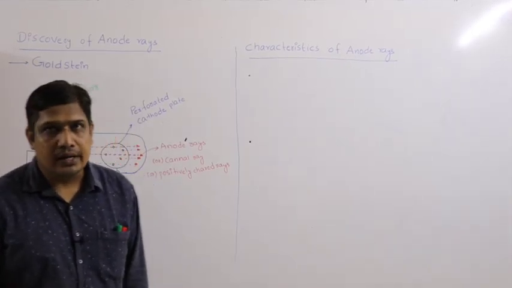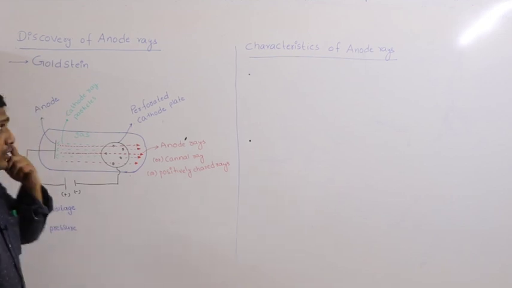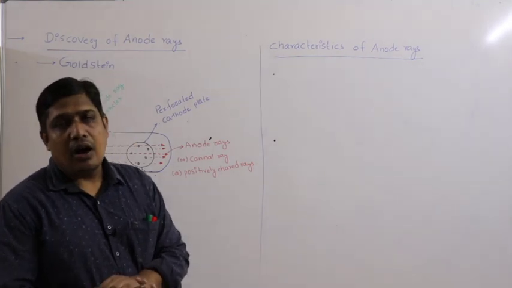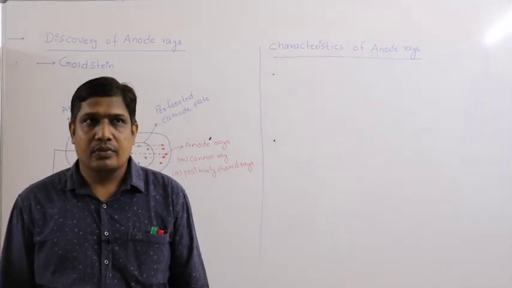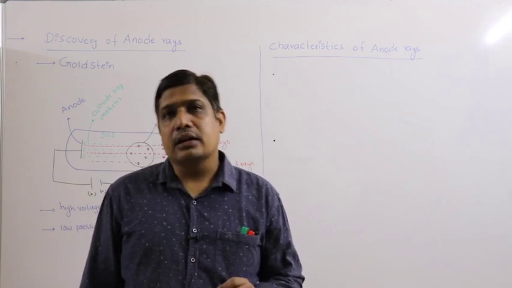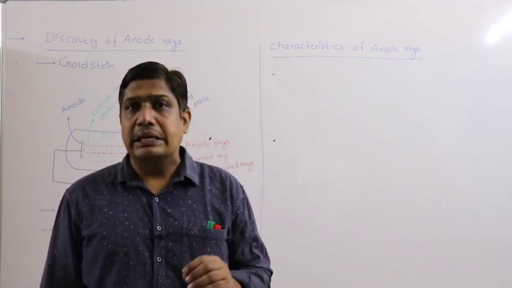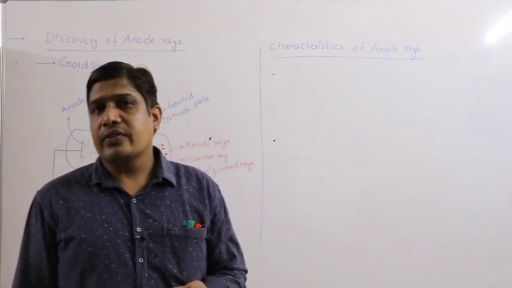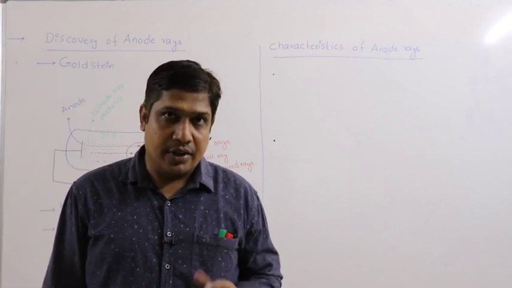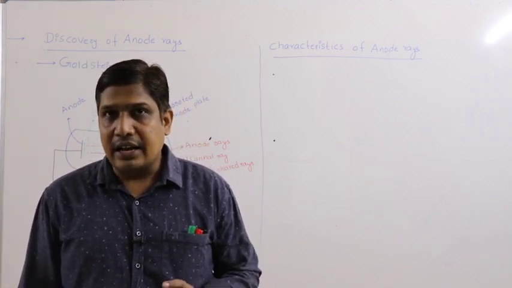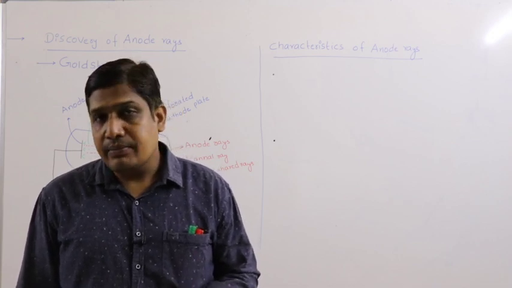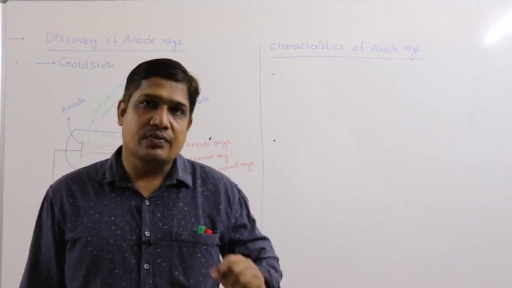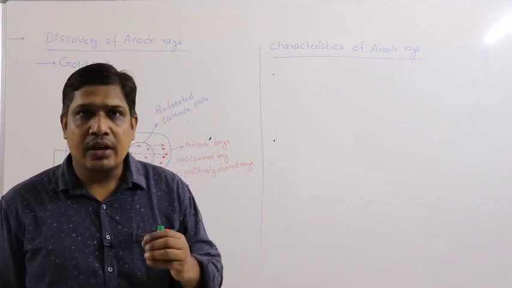Good morning, welcome back. Today we are going to study the discovery of anode rays. So what is the basis? After the discovery of cathode rays, first thing is matter is electrically neutral. Matter does not possess any net charge, so matter is electrically neutral. After the discovery of cathode rays, there are electrons, negatively charged particles, right? Scientists thought that since matter is electrically neutral, there should be positively charged particles so that the charge of the cathode rays or electrons can be neutralized.